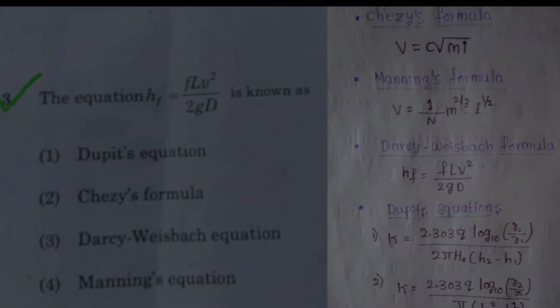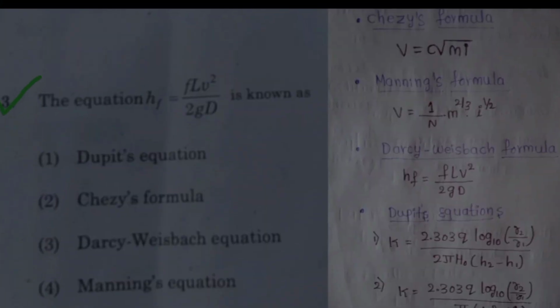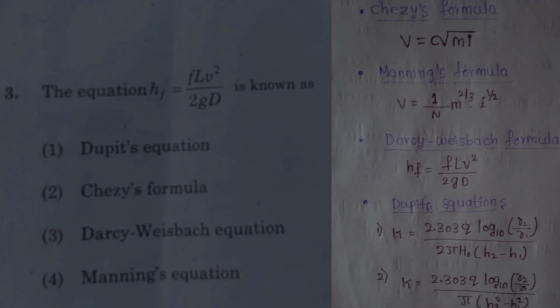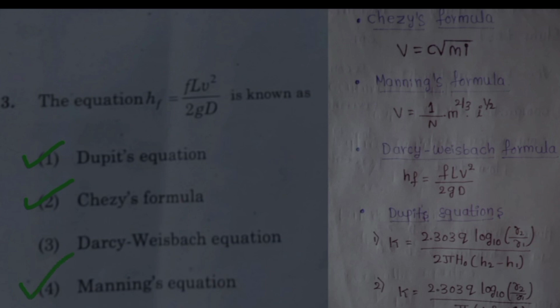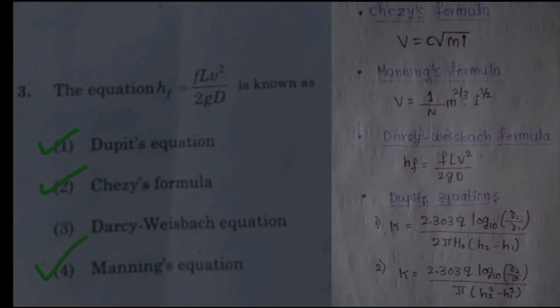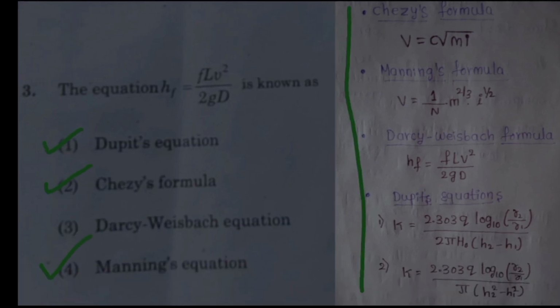Question number 3. Here also we need to identify which formula it is. hf equal to f L v square upon 2 g d is the Darcy-Weisbach formula. Hence option 3 is correct, and I also listed the Dupuit's equation, Chezy's formula and Manning's formula. So if you want, please take a screenshot of all these equations.